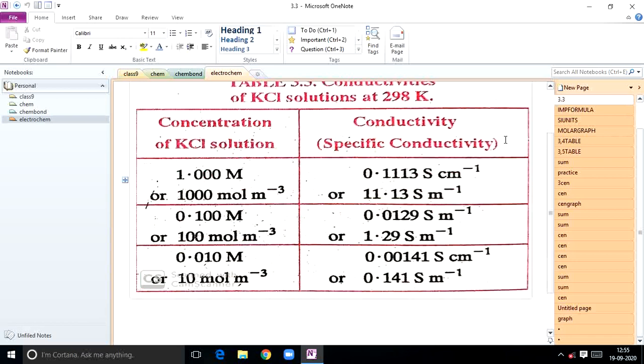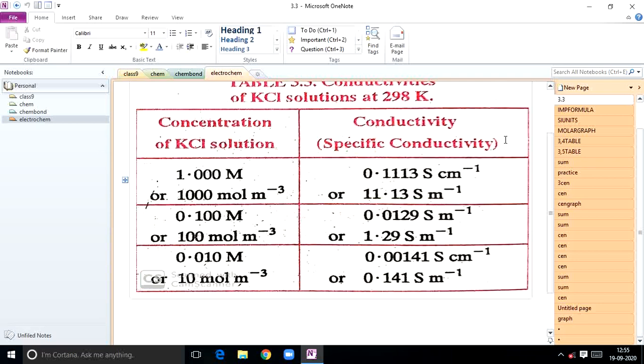And you can see conductances of KCl solutions, specific conductance, concentration of KCl solution, and their conductivity values. Same KCl solution at different concentrations. So as the concentration increases, what happens to this conductivity? Increases. Is it okay? From this tabular form you see, at 1 molar it is 0.1113.